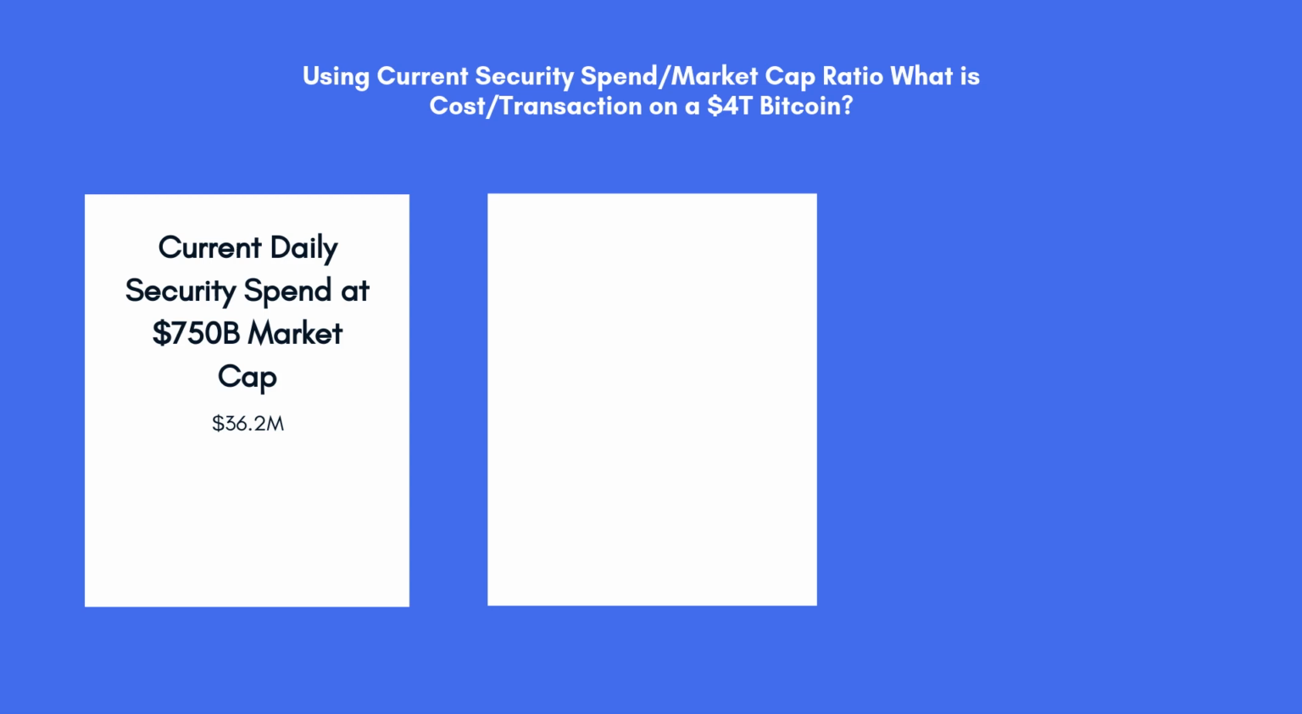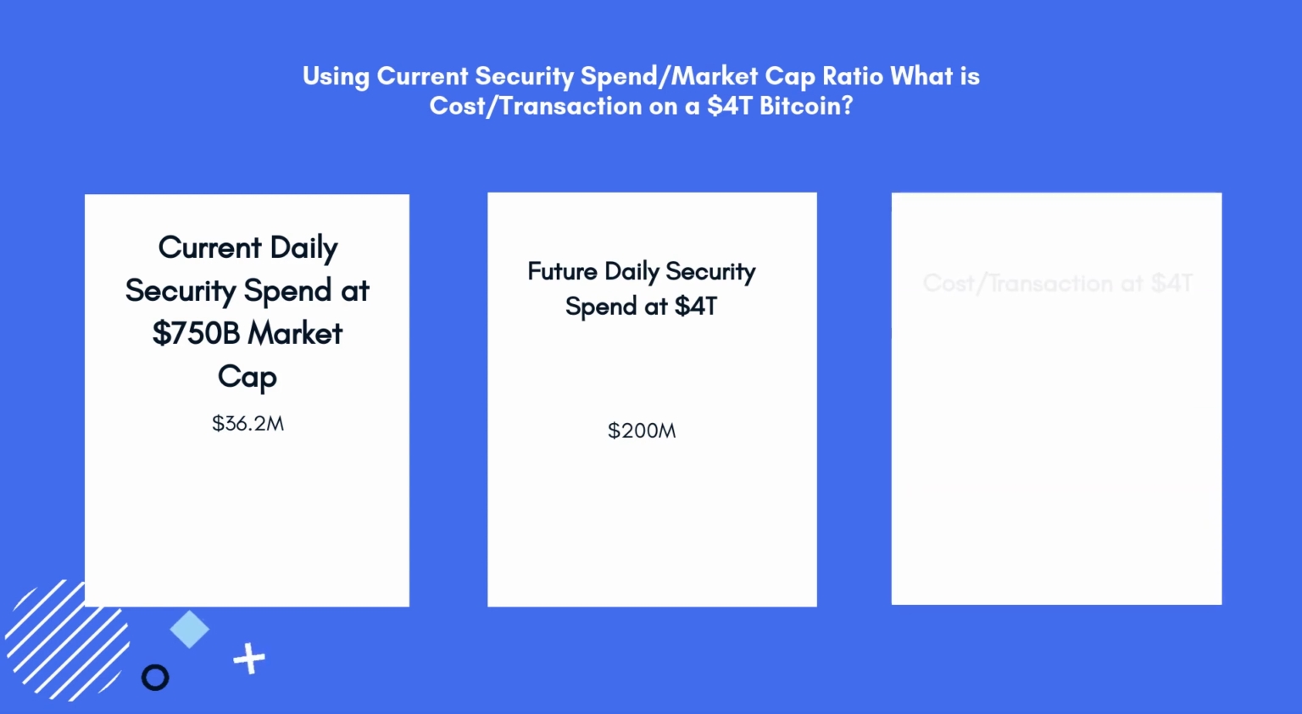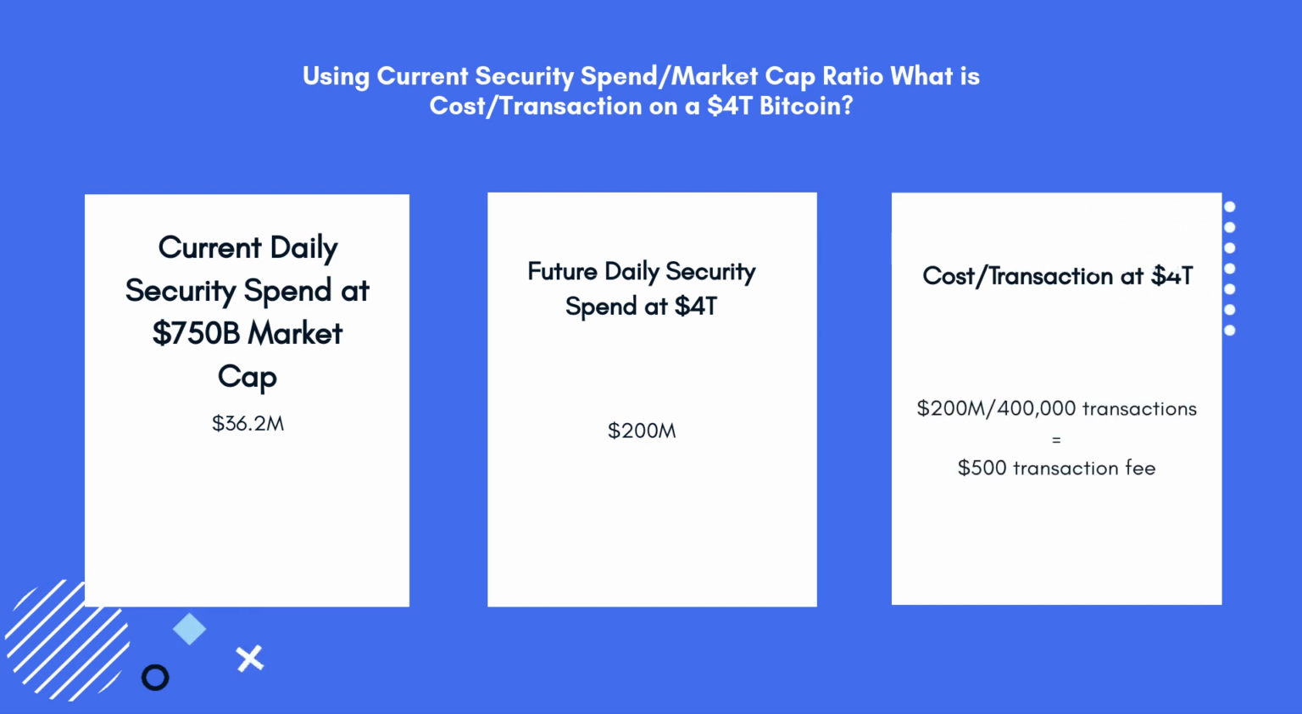If we use the ratio of today's security budget versus the market capitalization, but we assume a Bitcoin market cap of $4 trillion, we get a daily security spend of around $200 million. So if we want to find the cost per transaction, we need to take the $200 million security budget divided by the 400,000 transactions, and we get a $500 transaction fee.